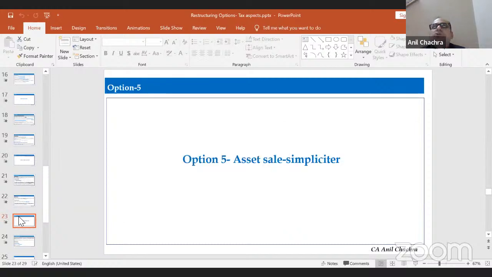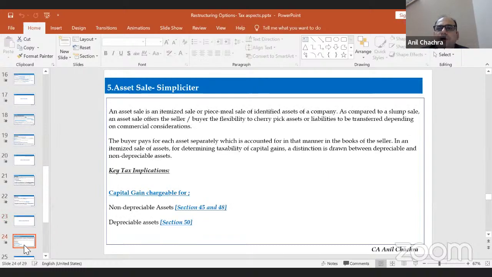Now let's take another option, number 5, the asset sale simpliciter. So asset sale means you are going to sell your assets on a piecemeal basis. Piecemeal means that in the acquisition part or in the demerger part, I'm going to sell all the assets and liabilities to the transferee company, and the transferor company will cease up. Means they will wind up without dissolving the company. Suppose the company wants to continue in existence, but they want to sell all the assets. They can transfer the assets on a piecemeal